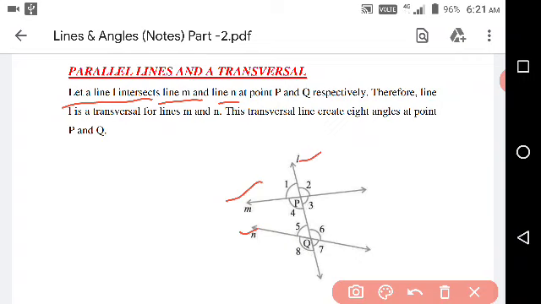Line L intersects these two lines at two points P and Q. Therefore, line L is a transversal line for M and N.